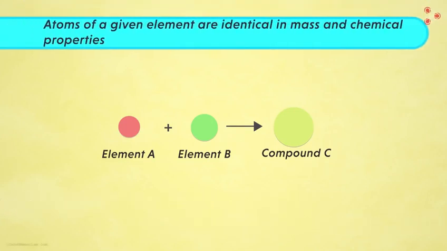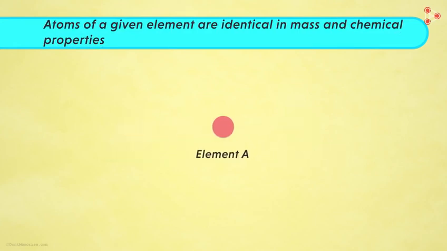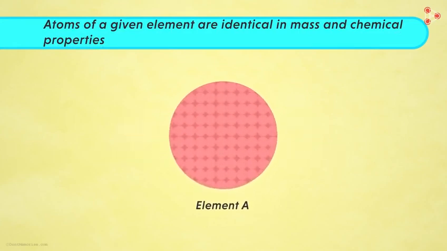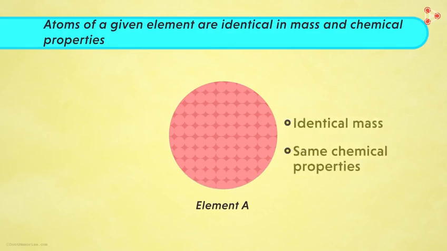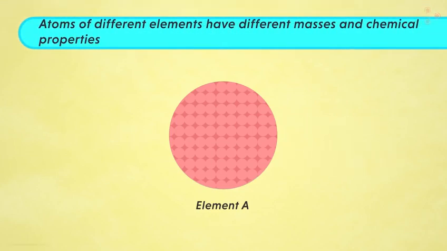Let's move on to the third one now. The third postulate states that atoms of a given element are identical in mass and chemical properties. If we zoom into the element A, we find all the atoms that make up element A are just the same. And in what sense are these same? The atoms have identical mass as well as chemical properties. In simple words, the third postulate states that all atoms of a given element are identical. And does this explain the fourth postulate too?